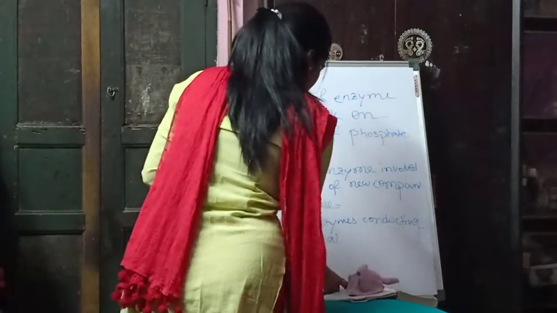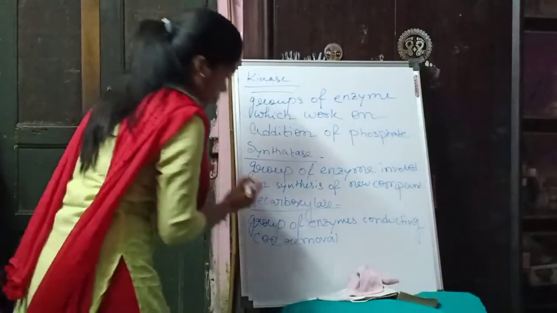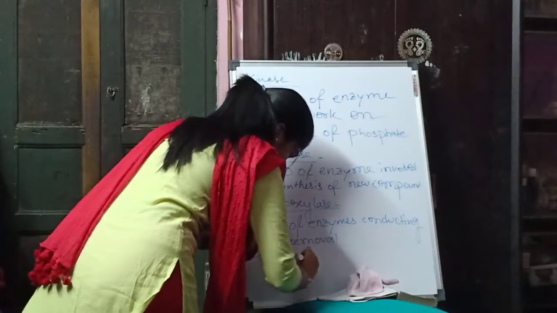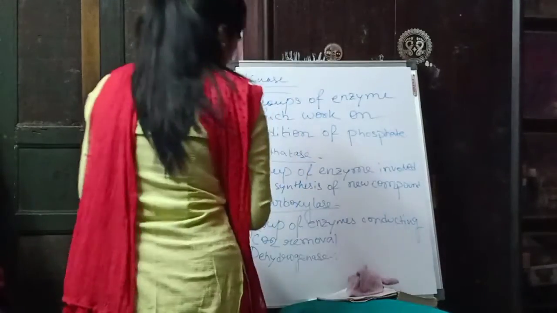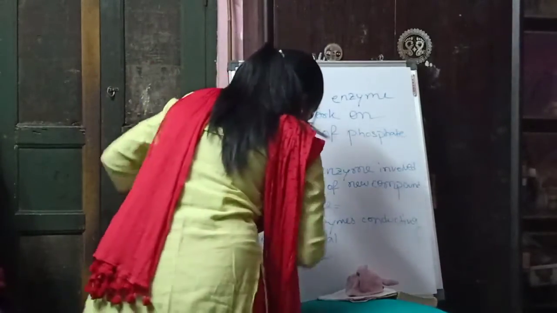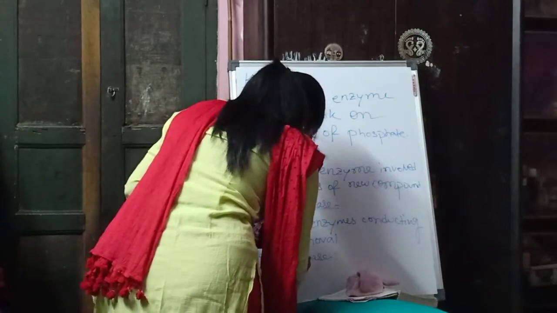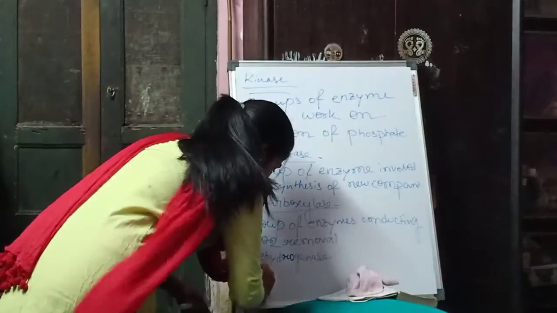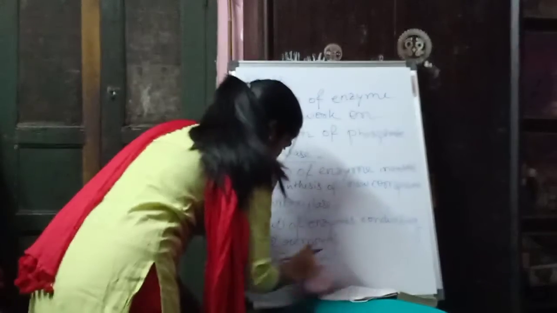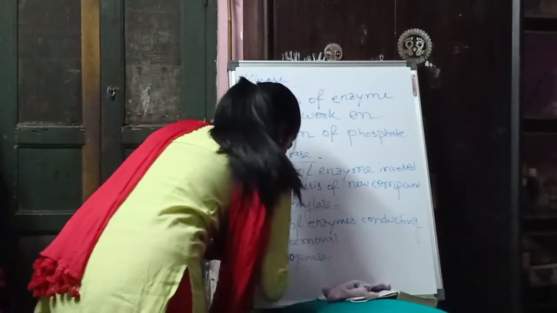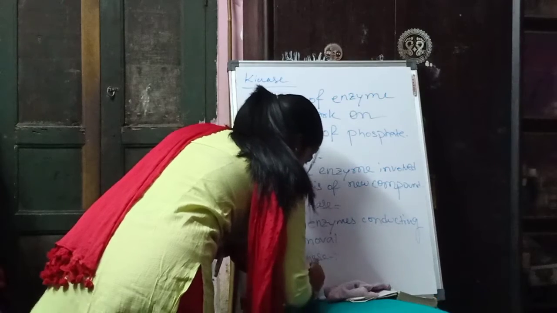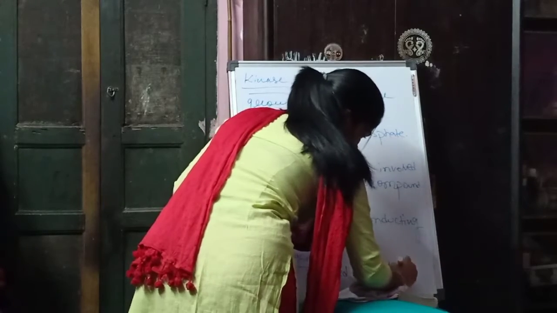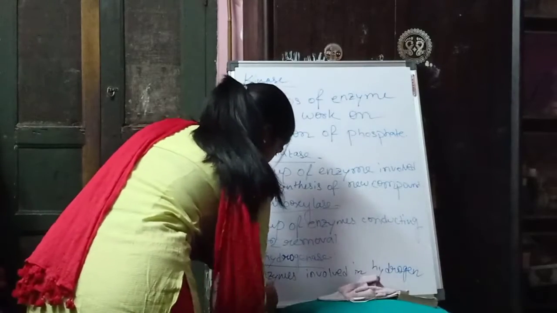The last category of enzyme I will consider is dehydrogenase. As I said, D means removal. So dehydrogenases are enzymes which deal with removal of hydrogen group.